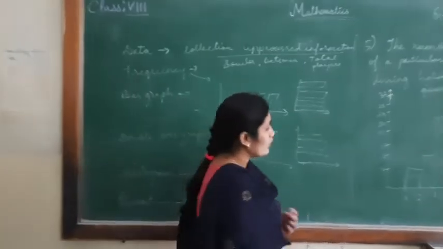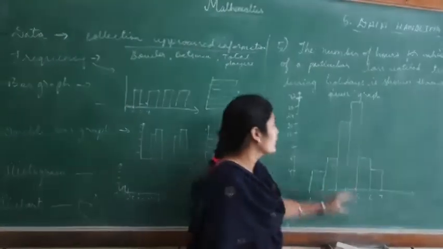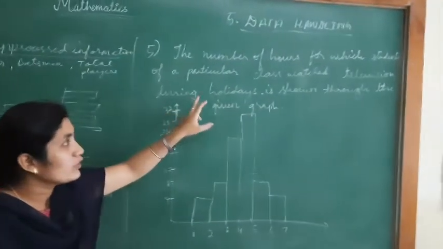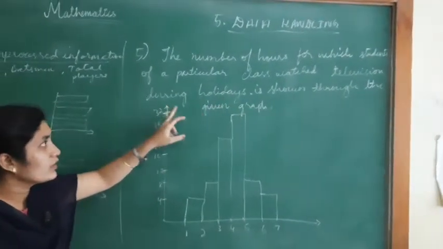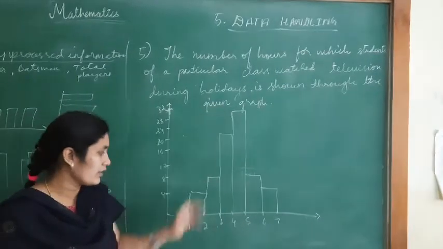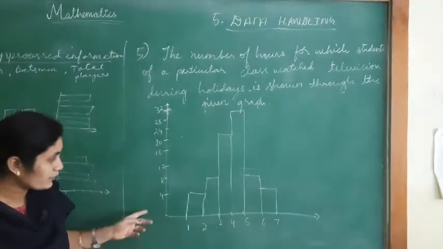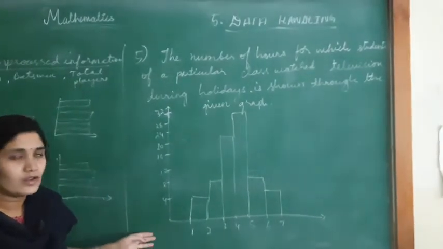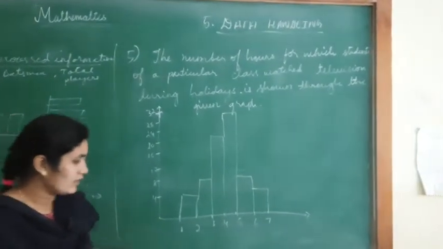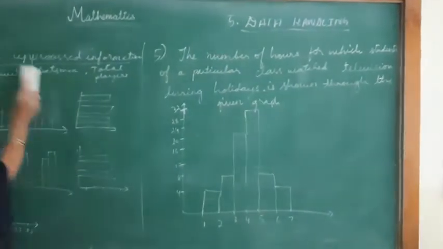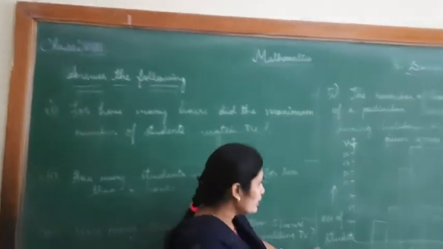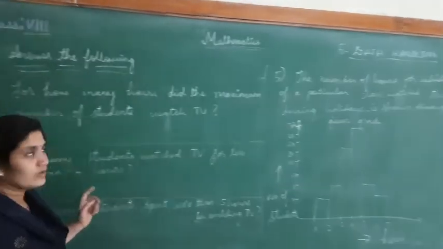Now let us move on to exercise problem 5. The number of hours for which students of a particular class watched television during holidays is shown through the given graph. This is the graph where the number of children who watch for particular hours is given. So some of the questions we need to answer, I would like to solve this. Now by observing the below given chart, we should answer some of the following questions.